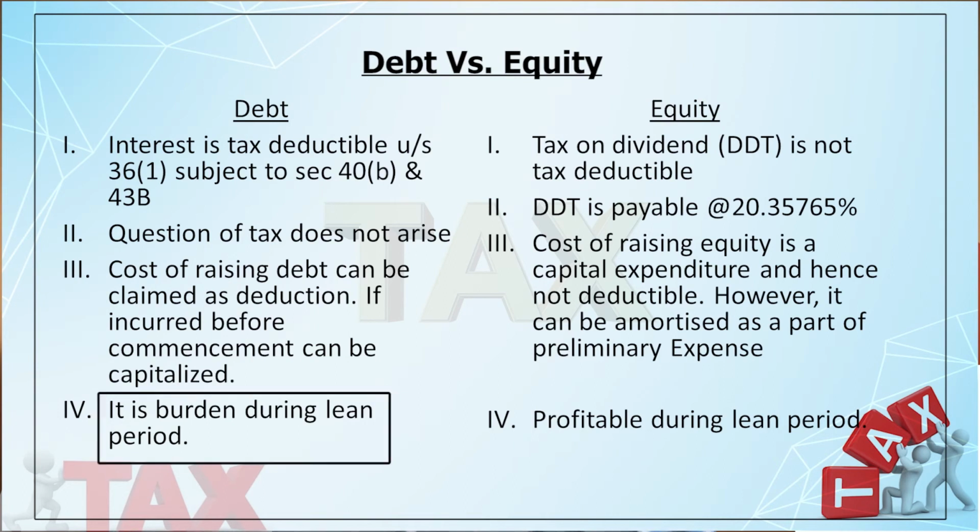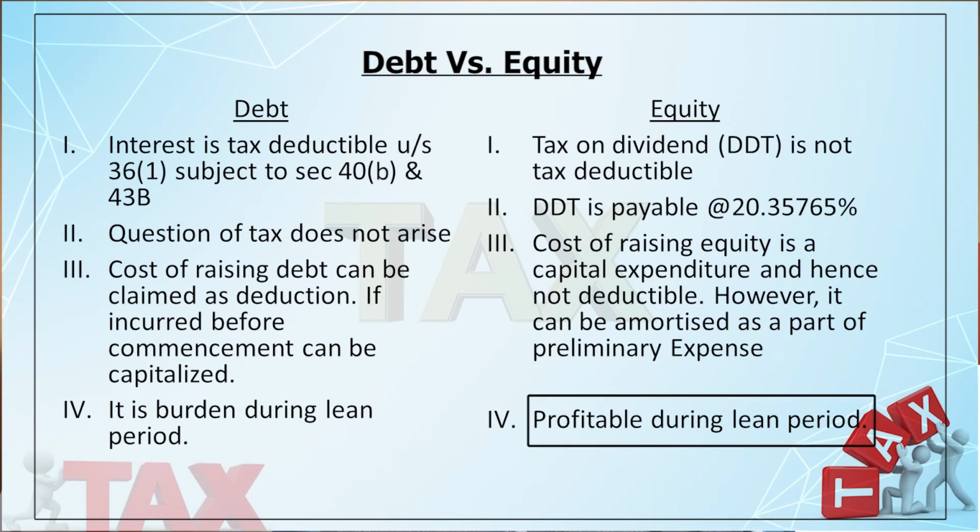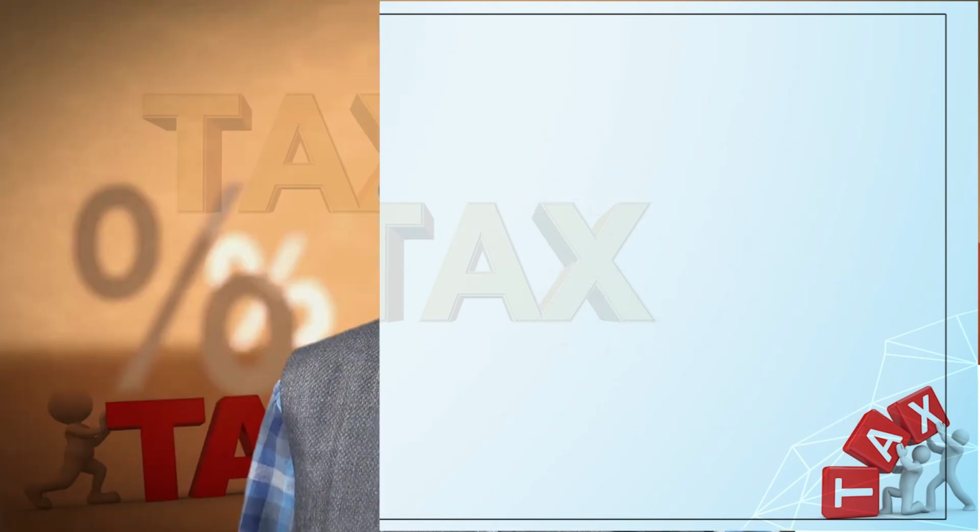Then the fourth point is during the lean period, meaning when the company is not running very well, interest is a burden, because you know interest is a charge against profit. Whether you have a profit or loss, you have to pay interest. But during lean period, if you don't have any profit, you may not pay any dividend. So during the bad period of business, maybe equity is good, debt is not. But from the tax planning point of view, what should we do?